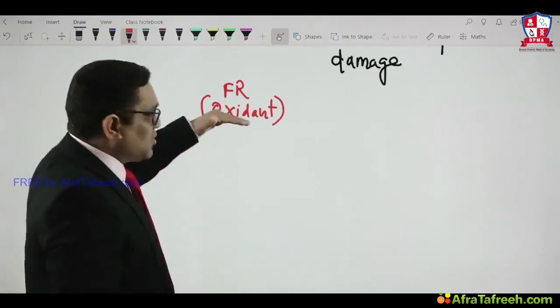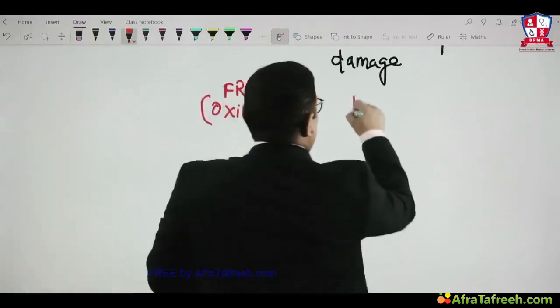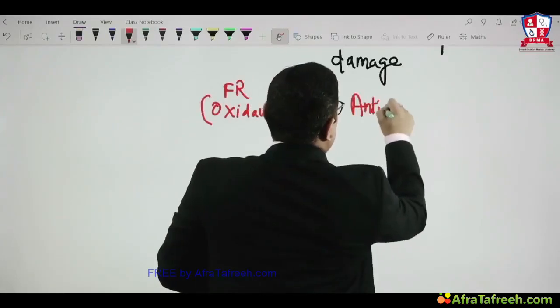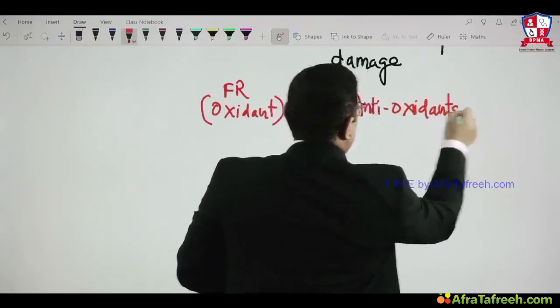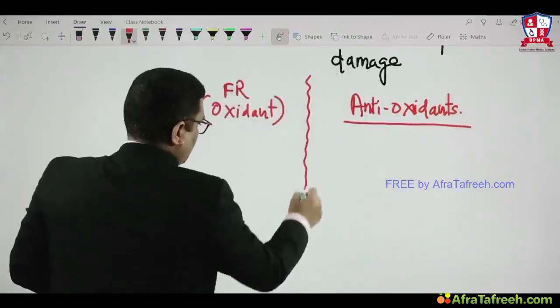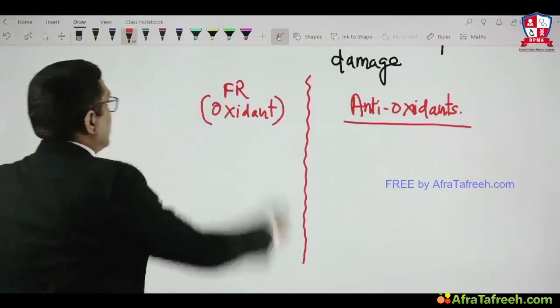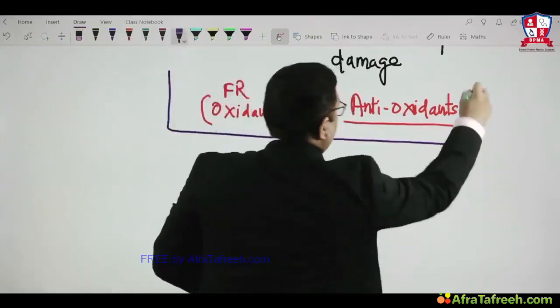The oxidants' counterpart is given by antioxidants. So in our human body there are two things we have to keep in mind: one is oxidant and the second is antioxidant.